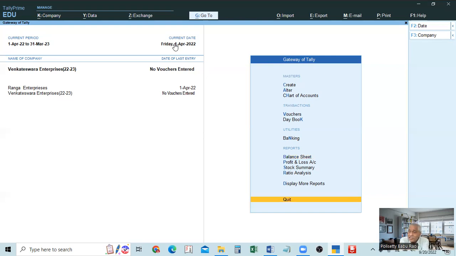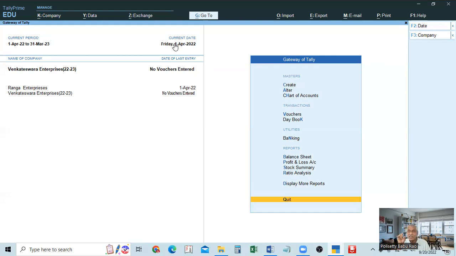Suppose you make entries up to 5th April. Then the profit and loss account shows the profit we are getting for a particular period. The balance sheet will show the position at the end of that period, that is, on the last day of the period, isn't it? That is why, if you make entries up to 5th April, the profit and loss will show 1st April to 5th April, because up to 5th April the profit or loss will be the result of the transactions for all the period from 1st April to 5th April. For that period, that is the result. The balance sheet will show the position on 5th April.